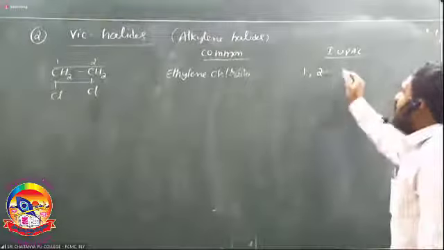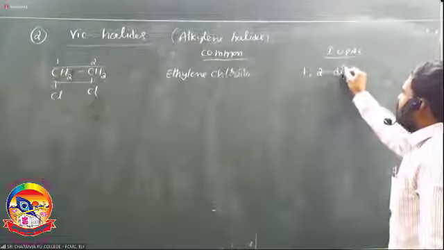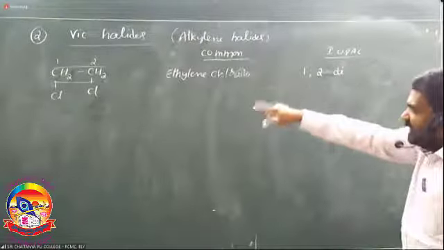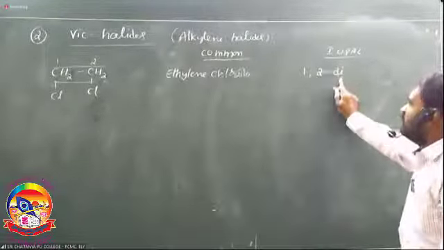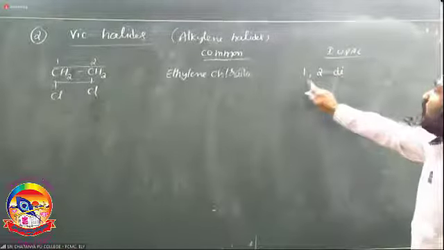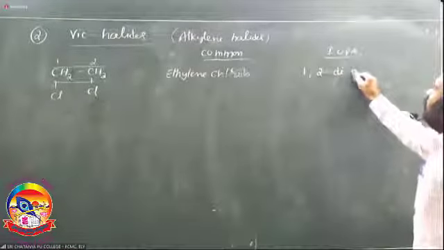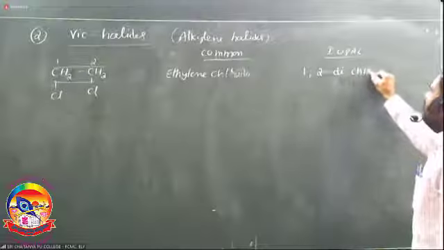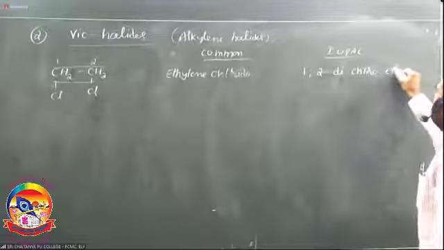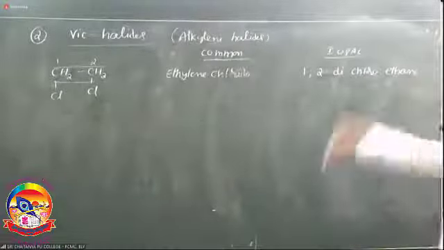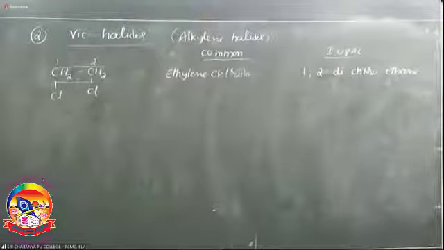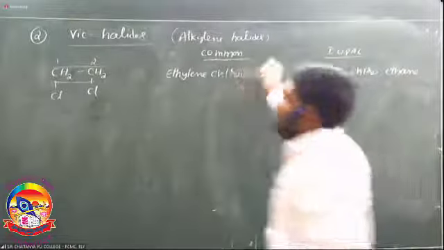So 1,2. The word di is used when the compound contains two substituents. Both halogens are chlorine atoms, so chloro; the root word is eth, the carbon chain contains single bonds. So 1,2-dichloroethane is the IUPAC name of ethylene chloride.